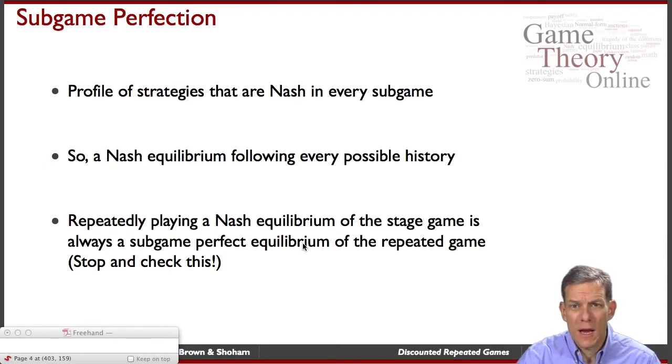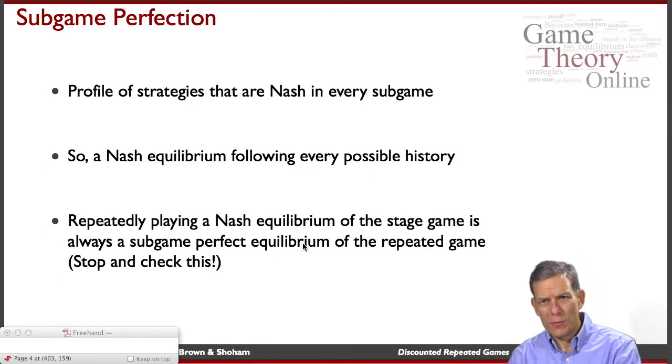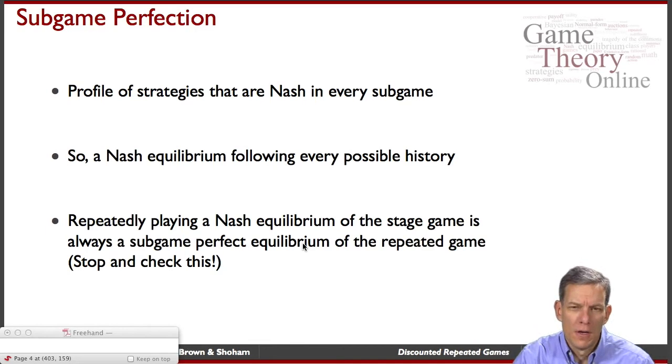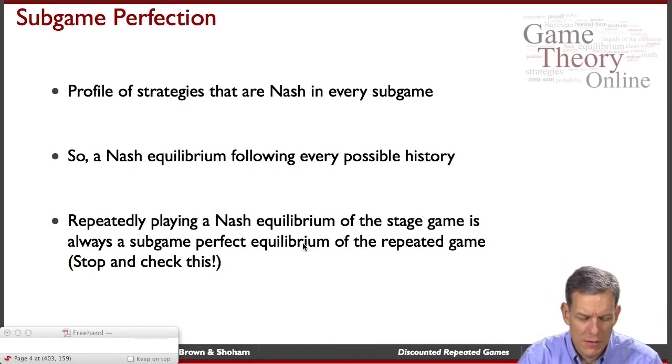A profile of strategies that are Nash in every subgame. What is a subgame here? Subgames just start in some period and talk about what remains. So it has to be a Nash equilibrium following every possible history. If you take some history and start at that point, it has to be Nash from then on. So strategies are going to be specifications of what we would do in every situation, and then we've got Nash in every history.